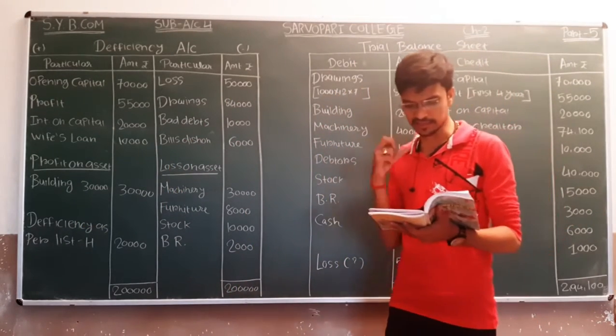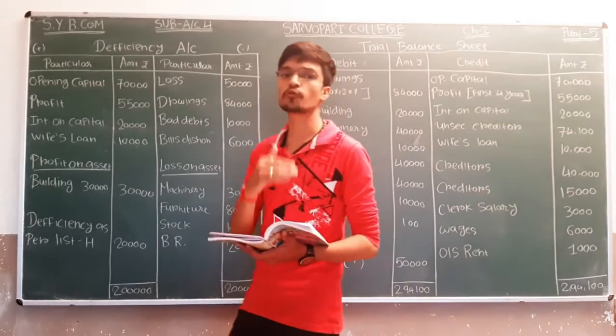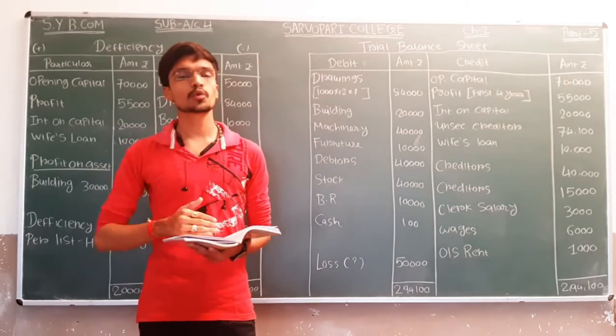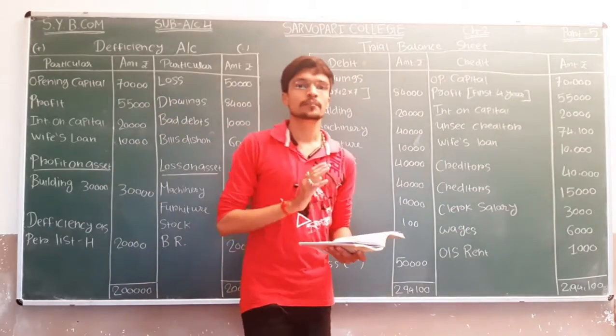So market price is 30,000 and the book value is 40,000. So book value is more than the market value.